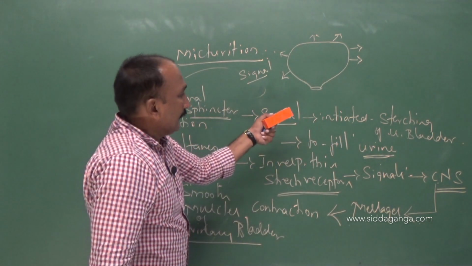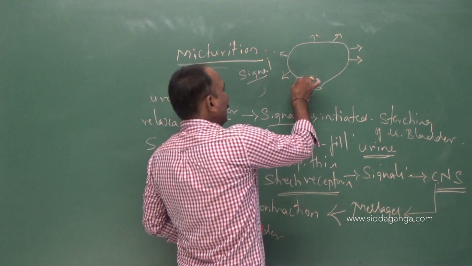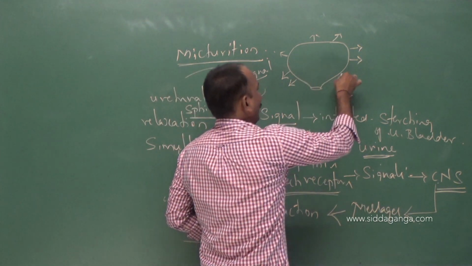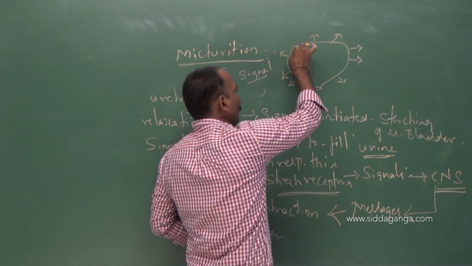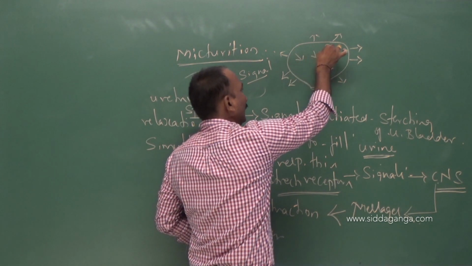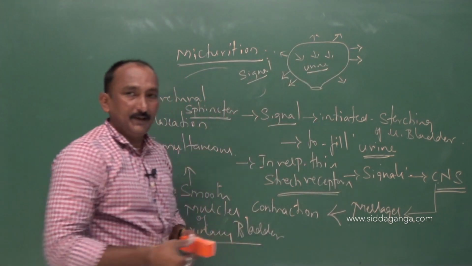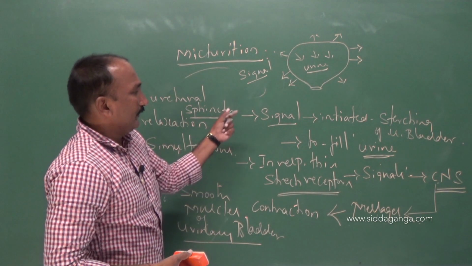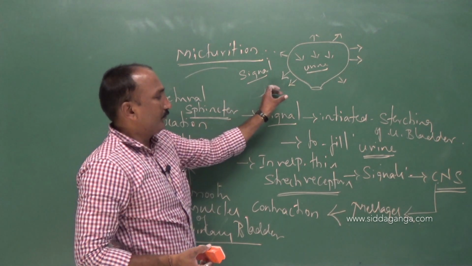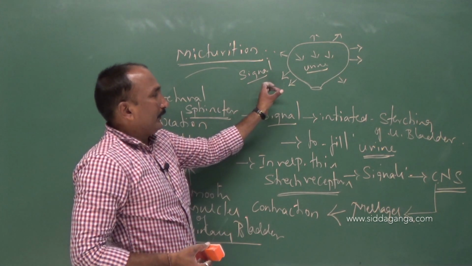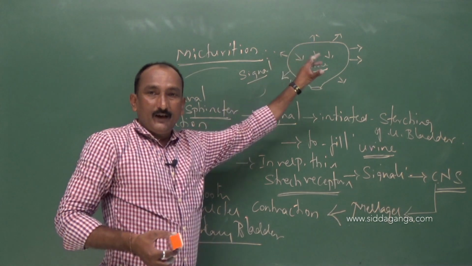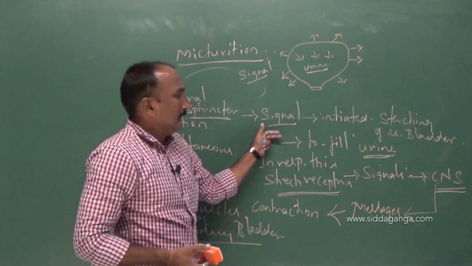As the urinary bladder gets stretched, since the urine will be filled within it, is it not?